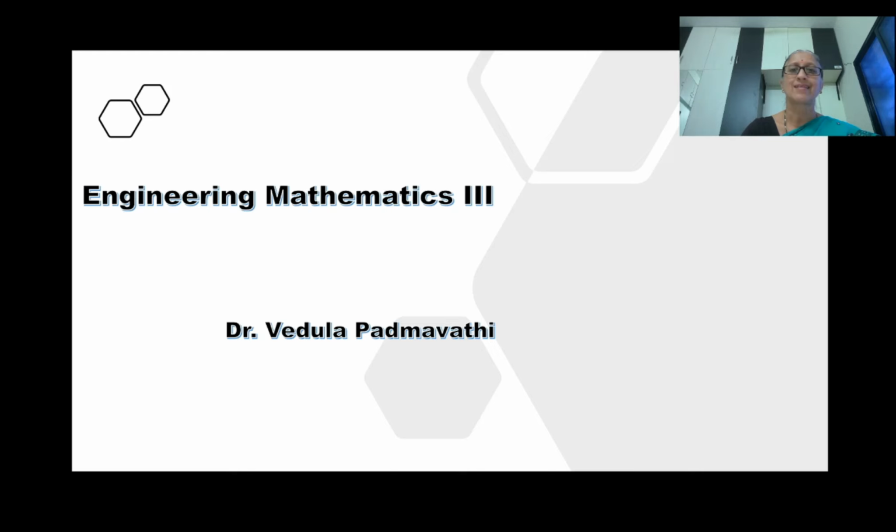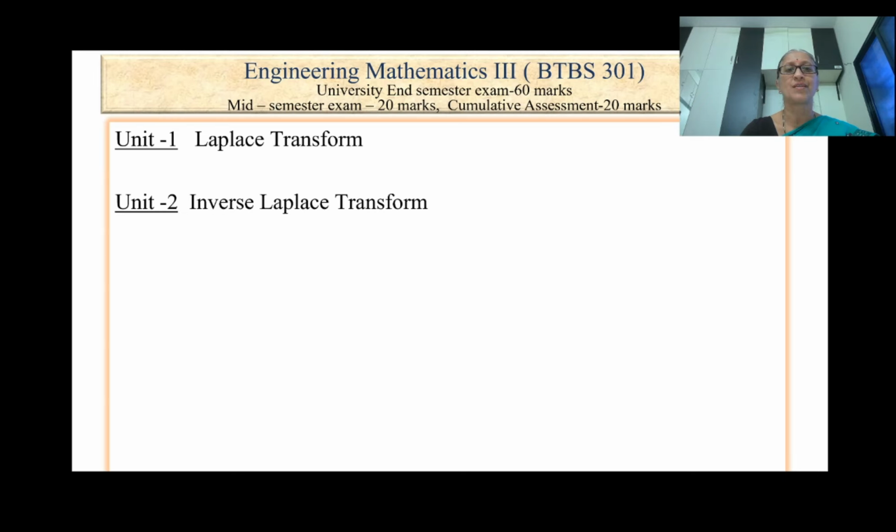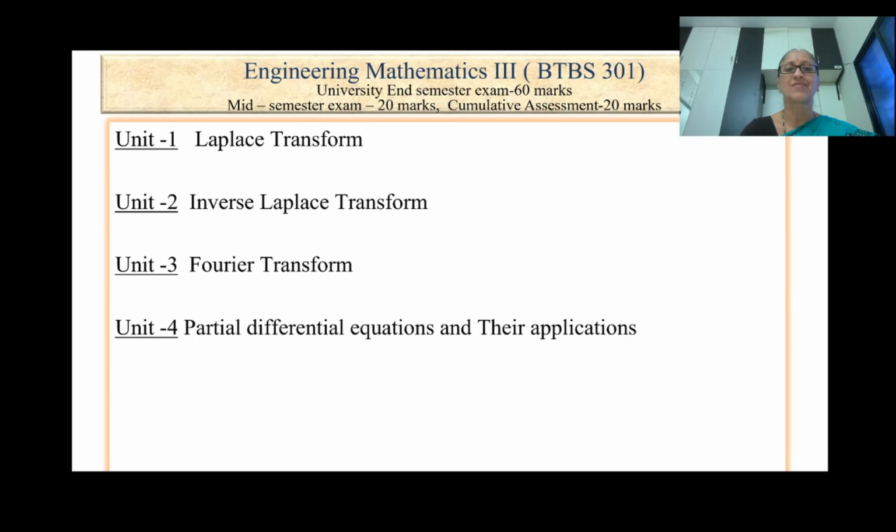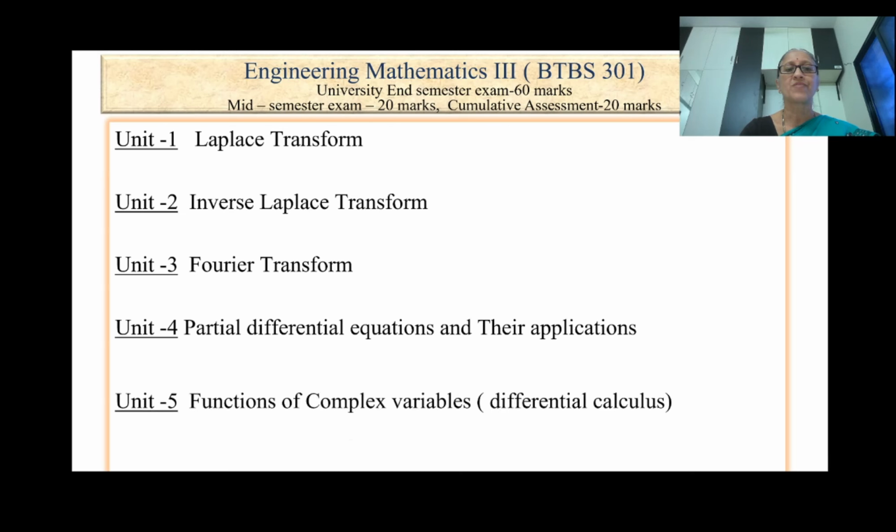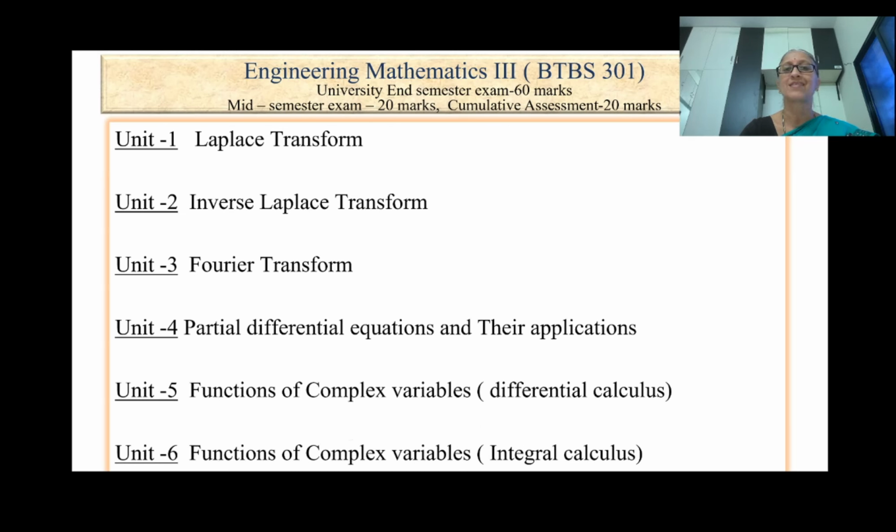In this lecture series, we explore Engineering Mathematics 3. All these lectures pertain to the DBA 2 curriculum. According to the DBA 2 curriculum, Engineering Mathematics 3 has 6 units. First unit is Laplace transform, second one inverse Laplace transform, third one Fourier transform, fourth one partial differential equations and their applications, fifth and sixth units are on functions of complex variables.